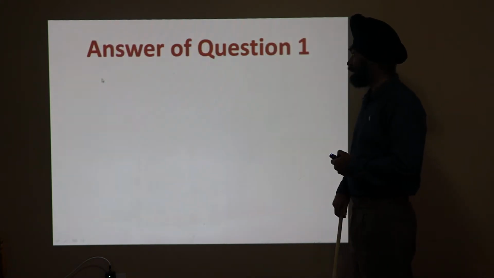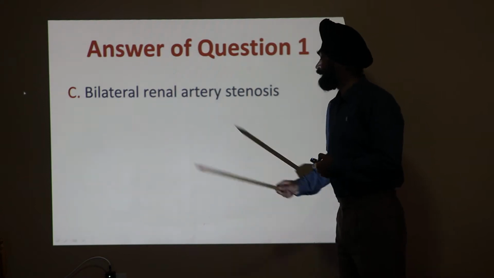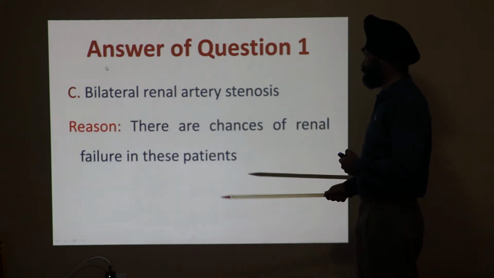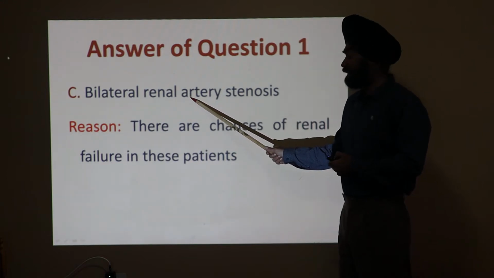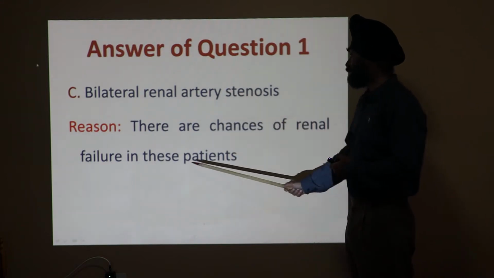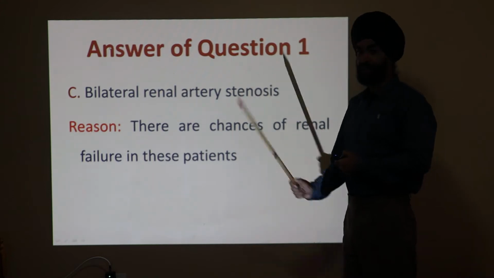It is bilateral renal artery stenosis. Otherwise, if in these patients you give these ACE inhibitors or ARB, there are chances of development of renal failure. So avoid in these patients.